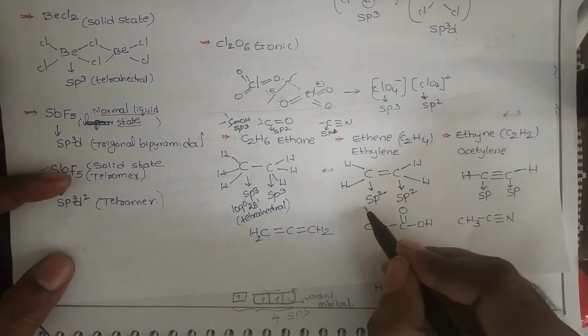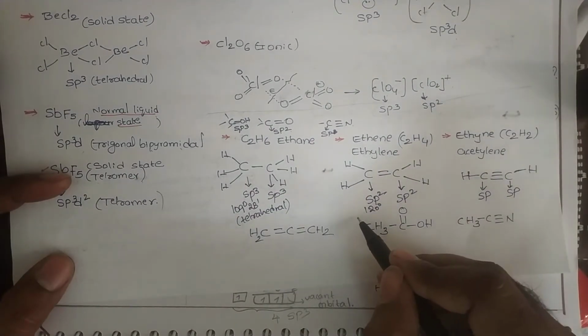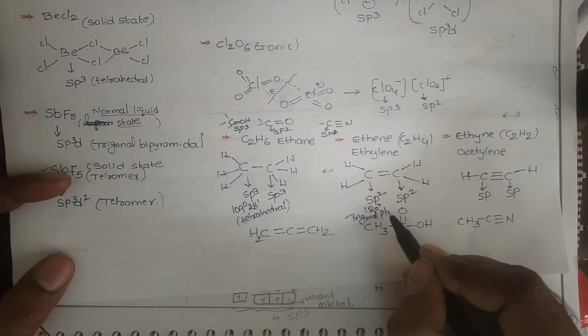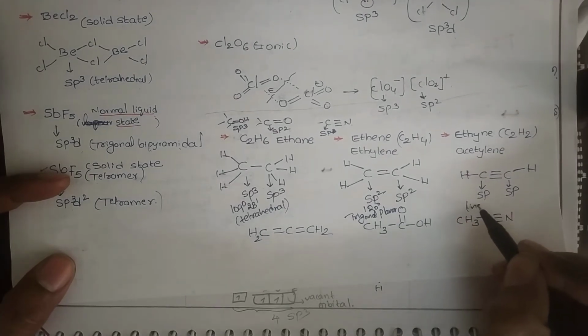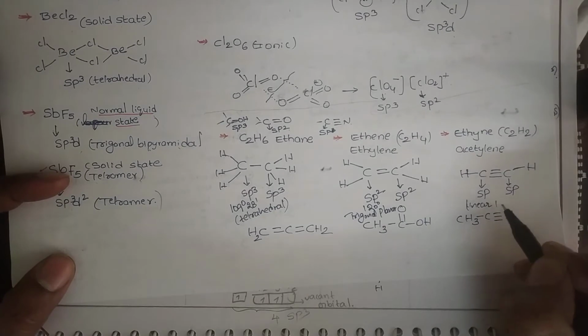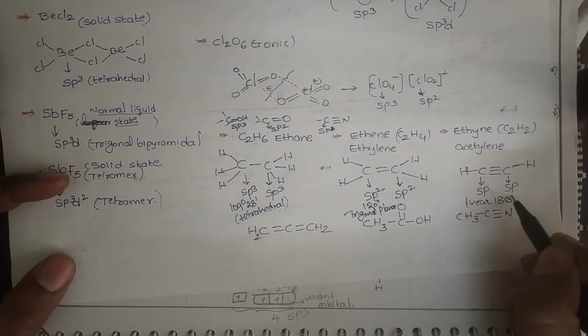Here 120 degrees, shape of the molecule is trigonal planar. Here the shape of the molecule is linear with bond angle 180 degrees.